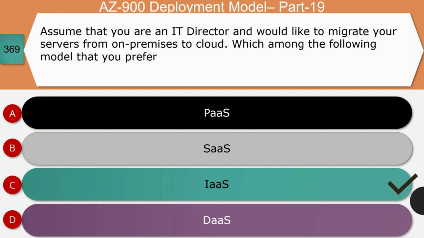Let's see the reason. No doubt the part of the question: migrate your servers from on premises to cloud. It is a kind of server migration to cloud, and so infrastructure as a service is more than enough in order to migrate the server part of the component from on premises servers to cloud. That is what the IT director would like to do. So, the right answer for this question is option C.